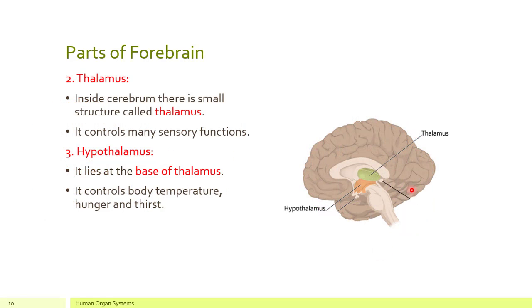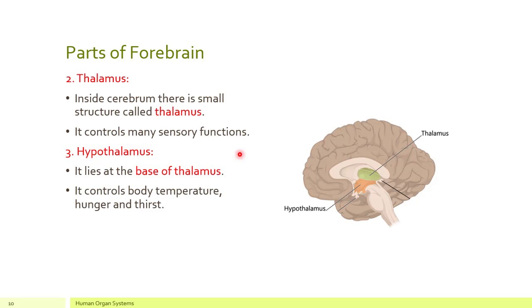Now let us discuss the other two important parts of forebrain, that is thalamus and hypothalamus. Thalamus: inside the cerebrum there is a small structure called thalamus. As you can see in this diagram, this is cerebrum, and right inside the cerebrum is thalamus. It controls many sensory functions like the functions of your sense organs, like hearing and smell. All these sensory functions are controlled by thalamus.